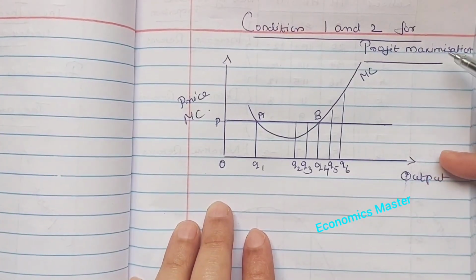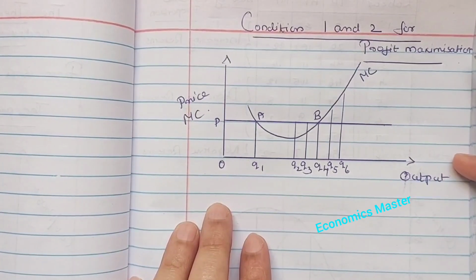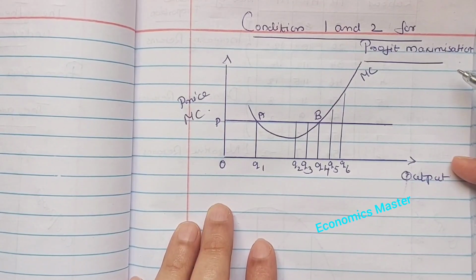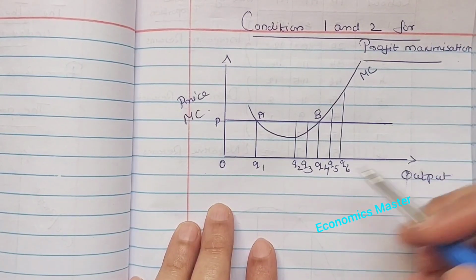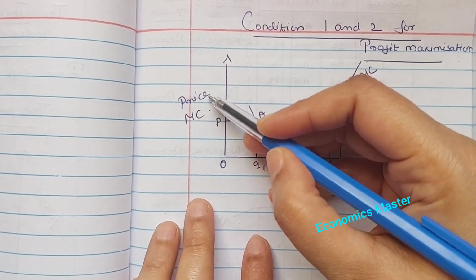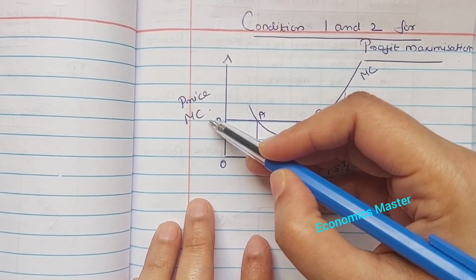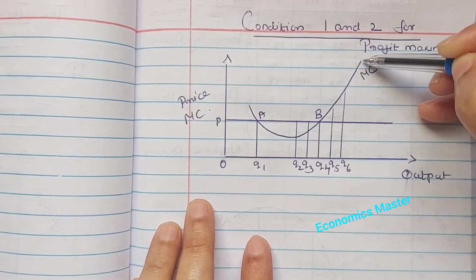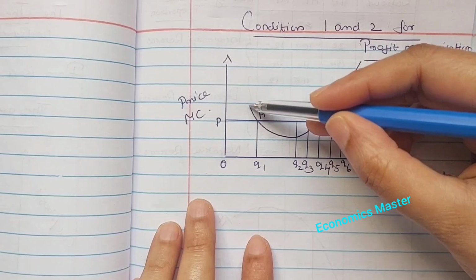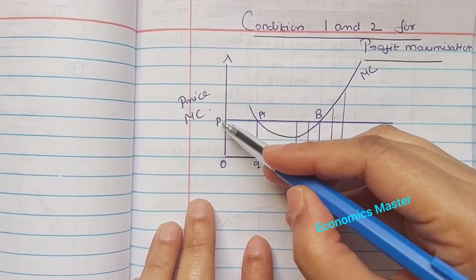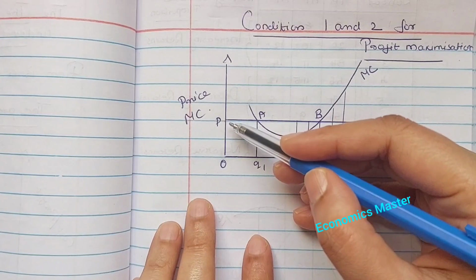Condition 1 and 2 for profit maximization. The first condition is price should be equal to marginal cost, and the second condition is marginal cost must be non-decreasing. So the x-axis shows the output level of the firm and the y-axis shows the market price and marginal cost curve of the firm. This is the marginal cost curve of the firm. At first it slopes downward, then it starts rising. P is the market price level.